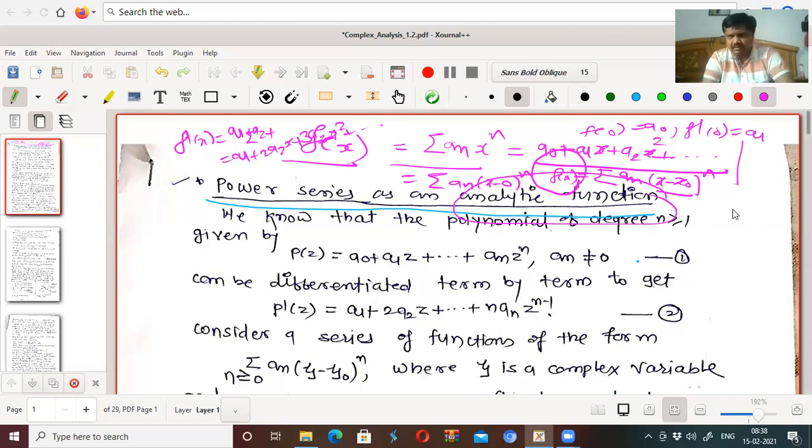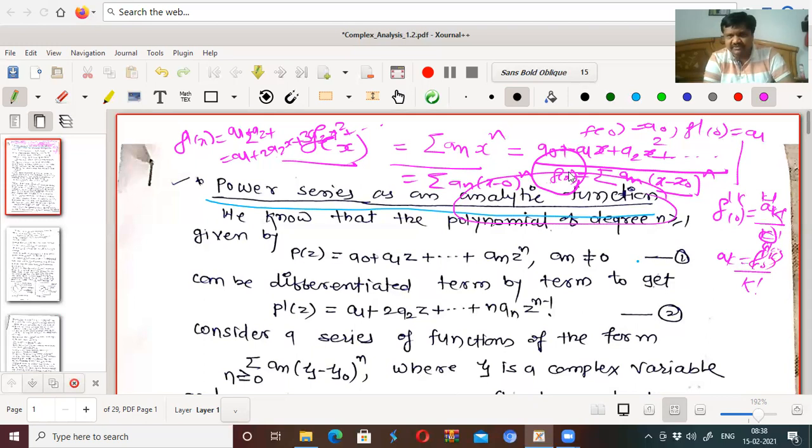So in this way, f^k at 0 you can find it, isn't it? What was f^k at 0? It is ak upon k factorial. This was the formula for finding ak, and therefore ak is equal to the kth derivative of f at 0 upon k factorial. So we can obtain the coefficients of power series by using derivatives.